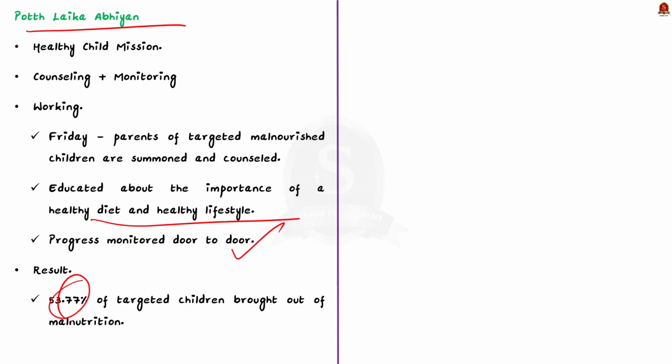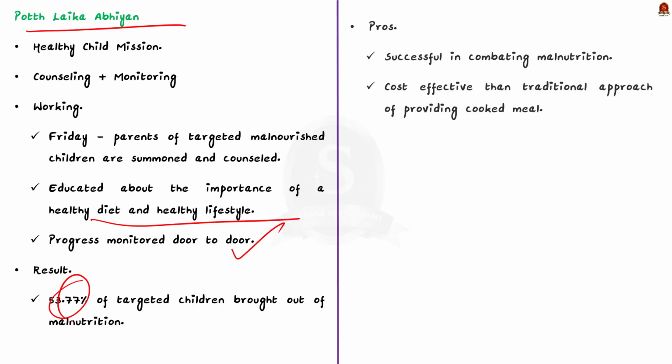In addition to being very efficient in addressing the problem, the scheme is also cost effective. For example, let's examine this scenario. Instead of offering nutrition counseling, the government opts to tackle the issue of nutrition insecurity by supplying nutritious cooked meals. This approach demands substantial financial resources and it also faces the issue of leakage.